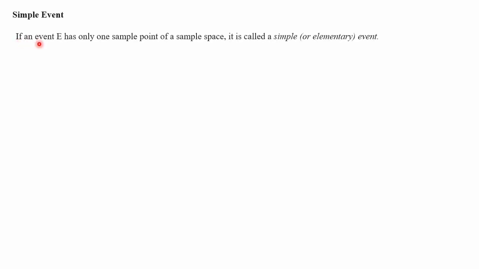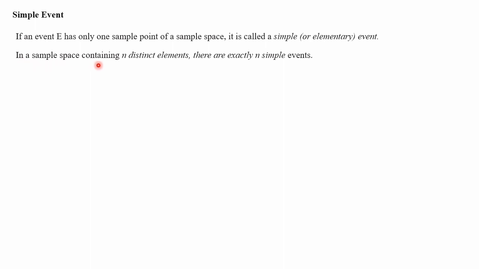Next type of event is the simple event. If an event E has only one sample point of a sample space, it is called a simple or elementary event. In the sense that the set has only one element of a sample space, it is called a simple event.